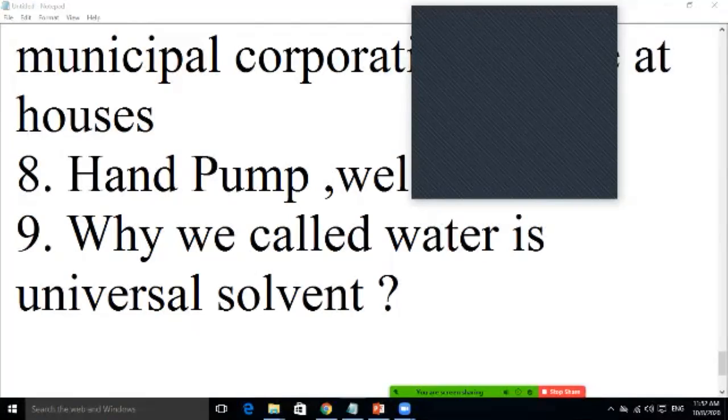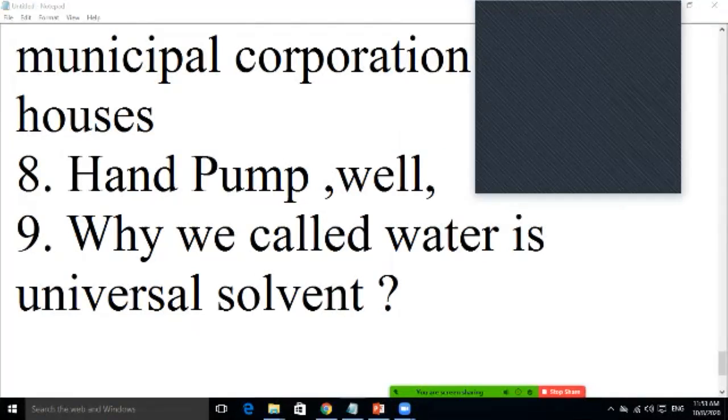Saksham Soni. Yes, sir. It is true we say that water is a universal solvent, because when factory waste is released in water, it dissolves it, and sugar, salt, and vinegar also dissolve. So we say that water is a universal solvent.